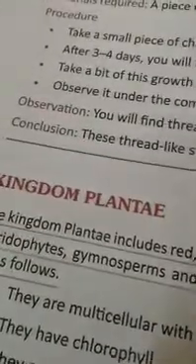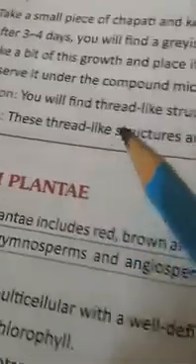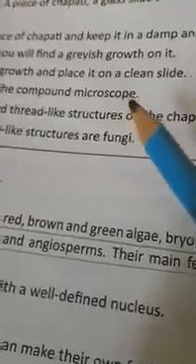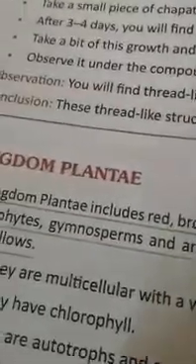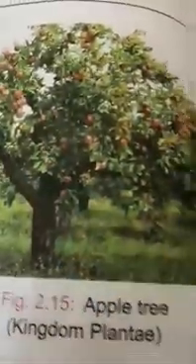Now the next kingdom. So how many kingdoms have we studied till now? We have studied Monera, we have studied Protista, we have studied fungi. So 3 kingdoms are over. Now the next kingdom is kingdom Plantae. This you all know because you are seeing plants all around you. They are small, they are big, they are medium size. All these come under kingdom Plantae.